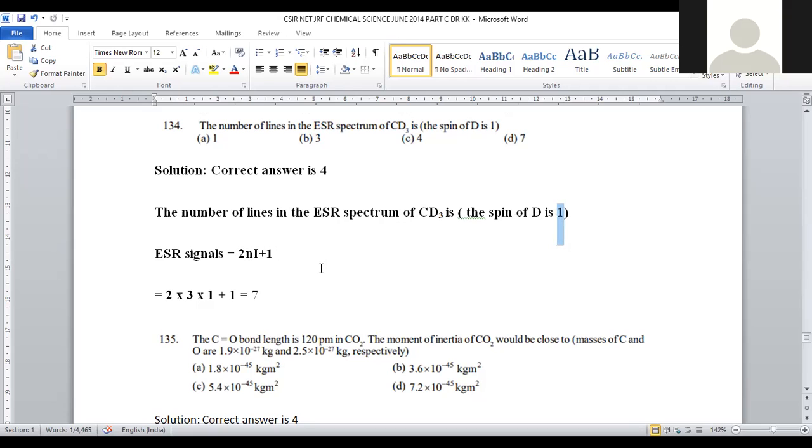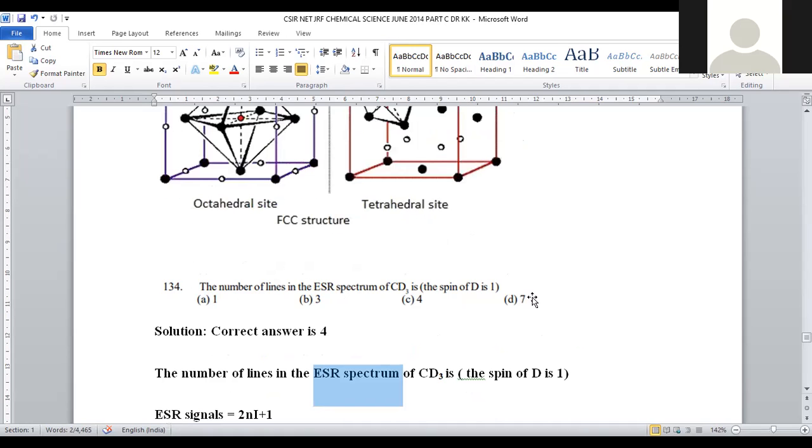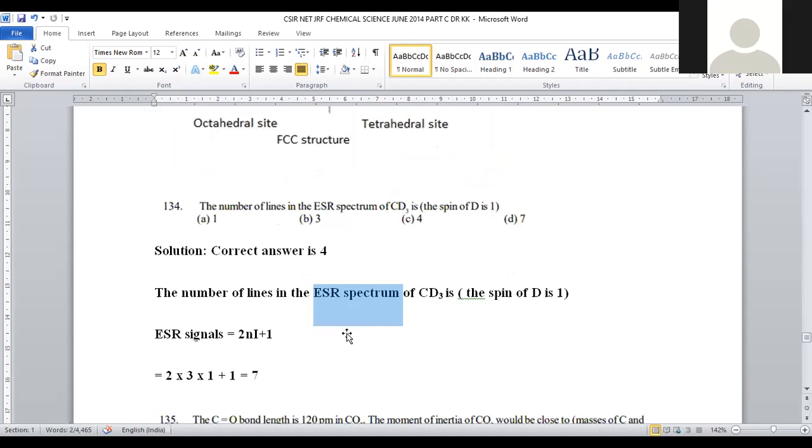The formula 2NI plus 1 can be applied as 2 into N. Being a tri-deuterated system, you can assign N equal to 3, and the I angular momentum value will be 1. Its spin state will be taken as 1. 2 into 3 into 1 plus 1, that is 6 plus 1, which will be 7. How many spectral lines are probable for this ESR spectroscopy of CD3? 7 lines are possible, it will be the septet. So for question number 134, option number 4 will be the right answer.